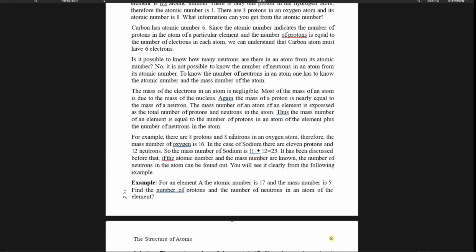page 60, here it is given, like in sodium there are 11 protons. We know its atomic number is 11. You have to memorize this. And 12 neutrons. So if we add these two, then we'll get the mass number. Again, if you subtract the proton number from it, we will get the neutron number. Here you can get the mass numbers, but you have to memorize the proton numbers only.